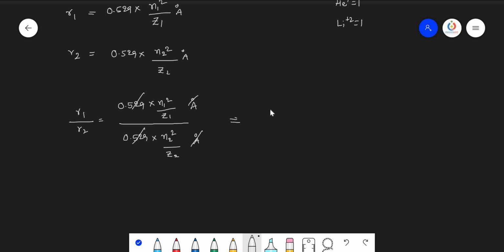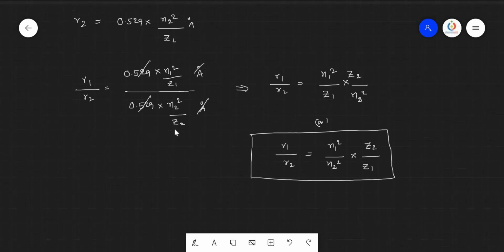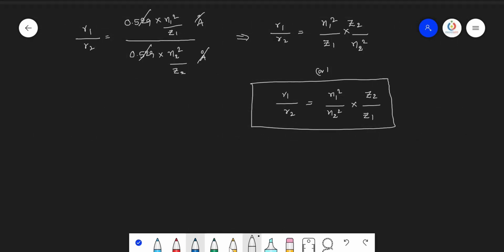So we get R1 by R2 equals n1 square by z1 into z2 by n2 square, or simply R1 by R2 equals n1 square by n2 square into z2 by z1. See, if anyone asks you a question, I'll write one particular simple question here.